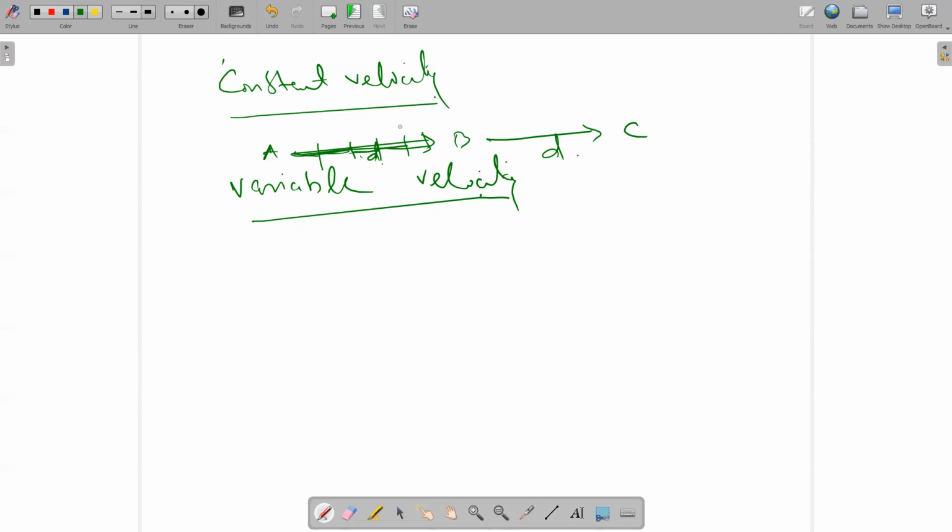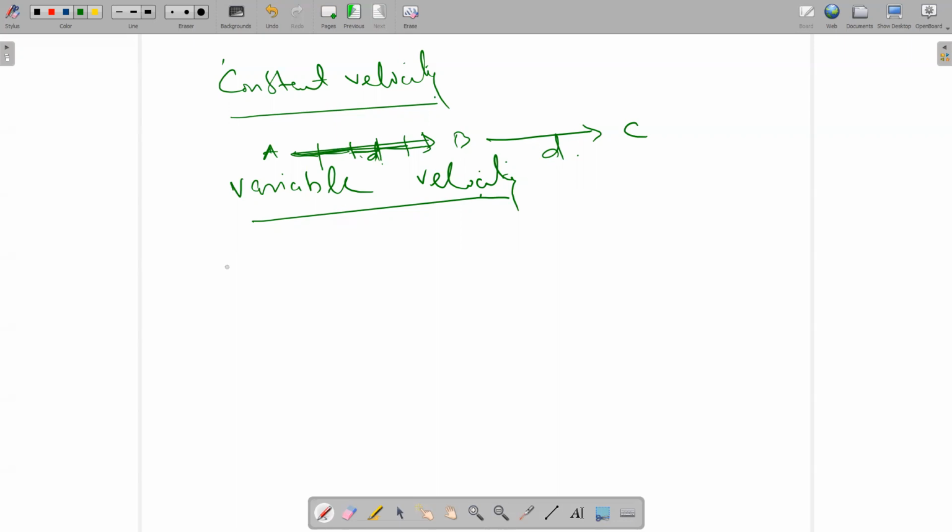No, its velocity is variable. It is like you are accelerating and then removing your foot from the accelerator, then putting it back, like this.